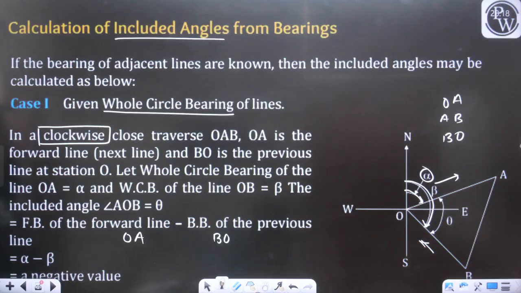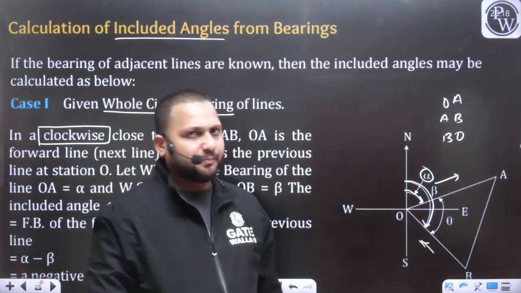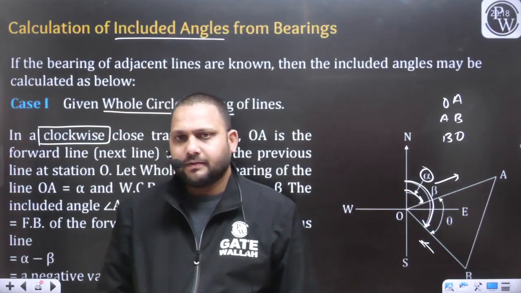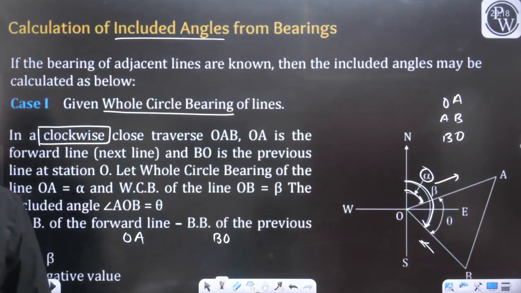To find out theta, what have we done? In the case of a clockwise traverse, can I say alpha minus beta will be equal to the included angle? As you can see in the diagram, alpha has the lesser value and beta has the greater value.